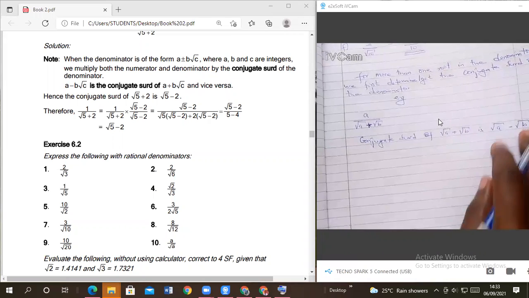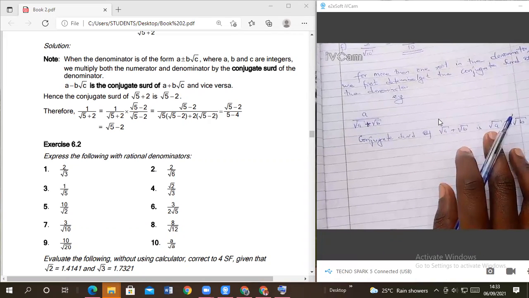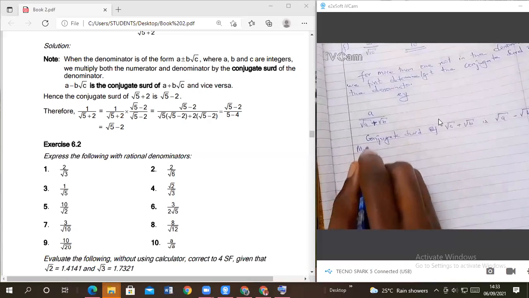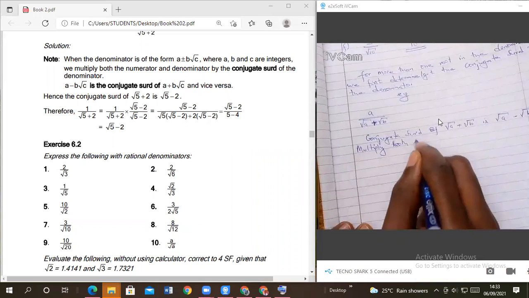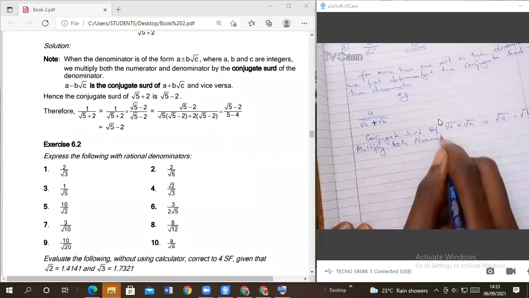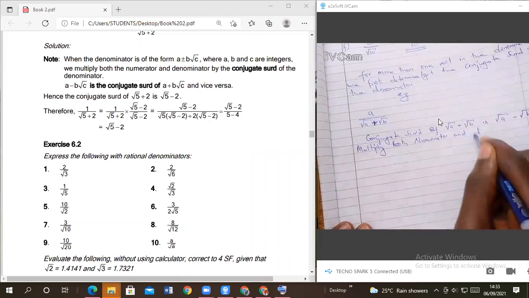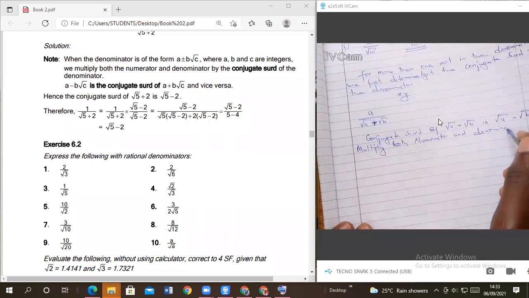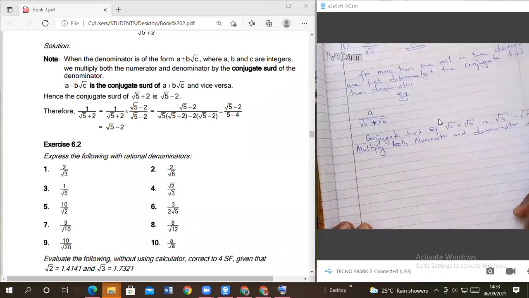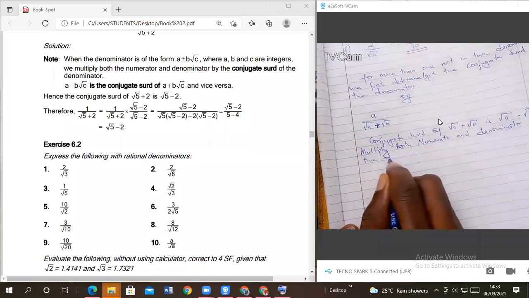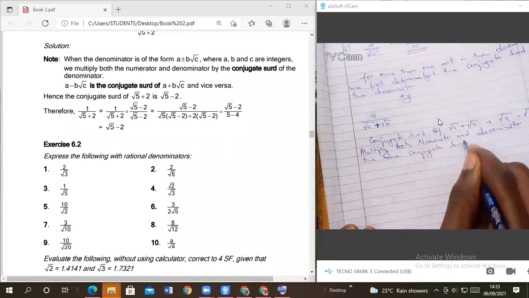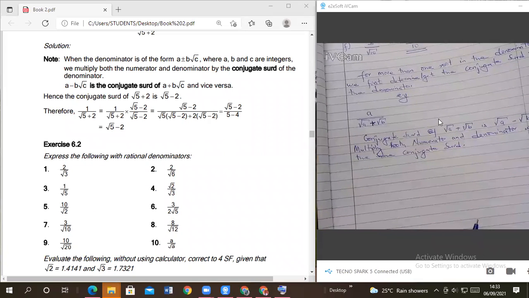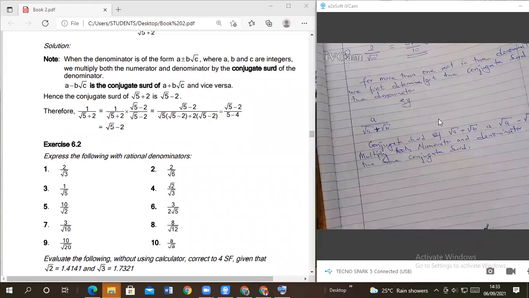After getting that, then you multiply. We said we multiply both numerator and denominator with the same conjugate side.